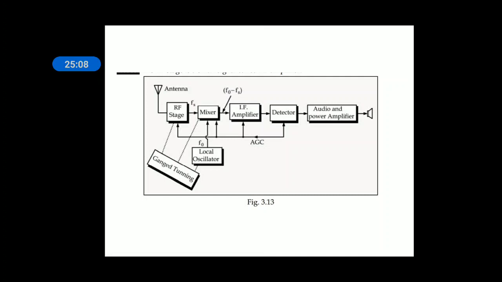Whenever the output of the detector is less than the threshold value, a fixed value, that requires more amplification. Hence AGC will provide a positive feedback, or it increases the biasing in the amplifiers. When biasing increases, automatically gain increases, hence the weak signals will be amplified by more.